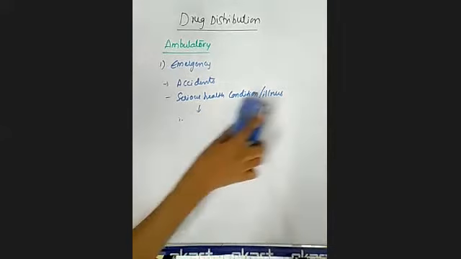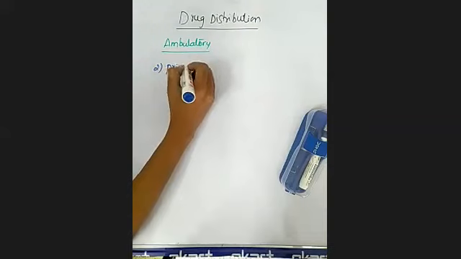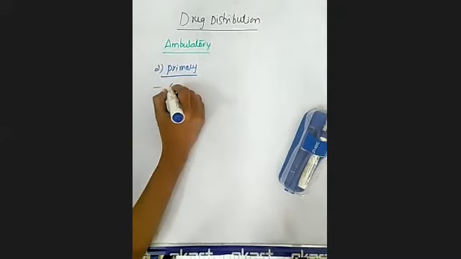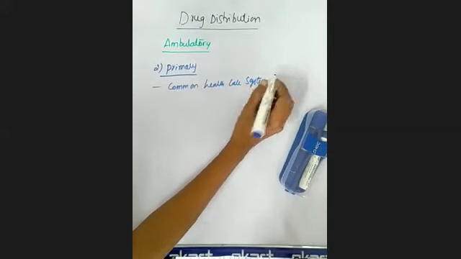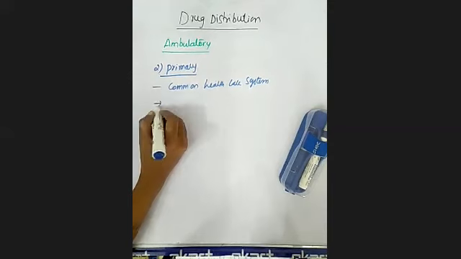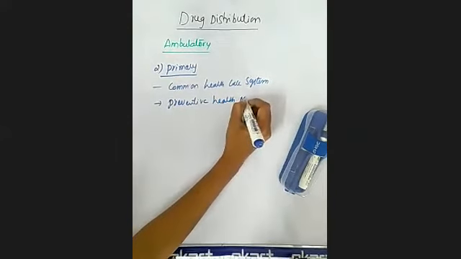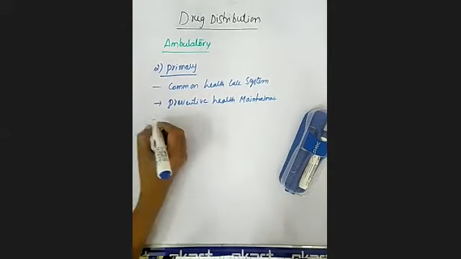Next is primary ambulatory patients. This is a very common healthcare system, similar to the normal healthcare systems we see. It provides a range of services, mainly for preventive health maintenance, and it is utilized by patients who are ambulatory.